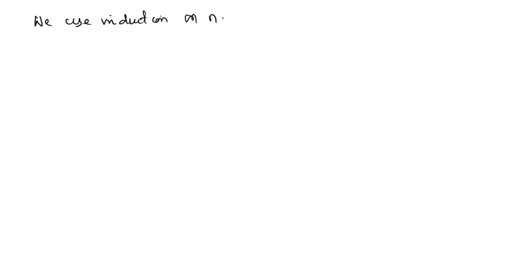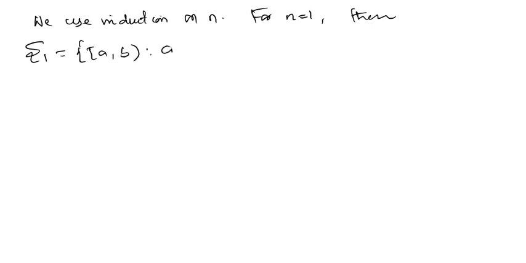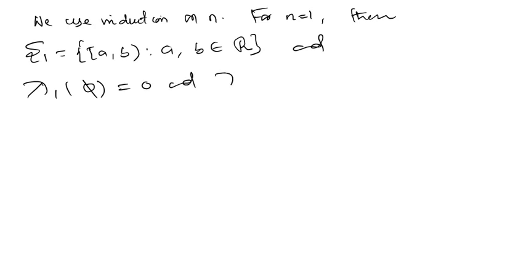Induction on n. For n equal to 1, what's S1? This S1 is just the class of semi-closed intervals (a, b] such that a, b belong to R. And what's lambda 1? Lambda 1 of the empty set is 0, and lambda 1 of a non-empty semi-closed interval is equal to b minus a, where a is less than b. Then we know that this lambda 1 is a measure on S1.